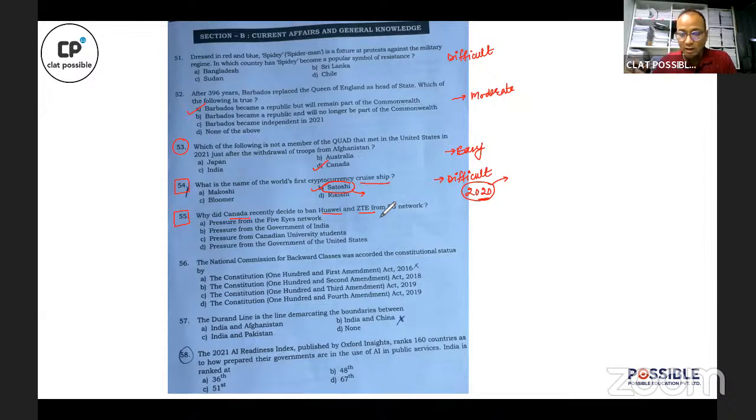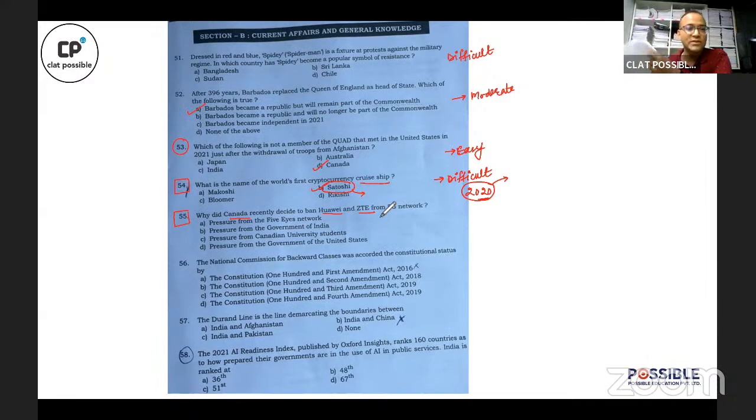Why? We know that the 5G auction and Chinese companies being targeted for their very poor record of privacy has been in the news for quite some time, but this is a specifically analytical question, because it is asking the reason behind Canada's ban on Huawei and ZTE.